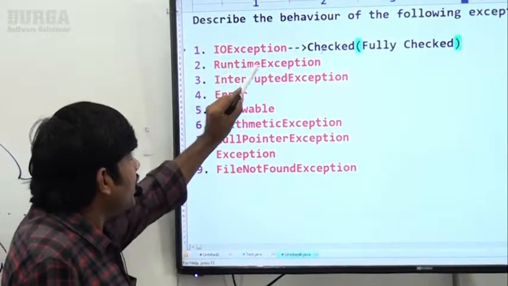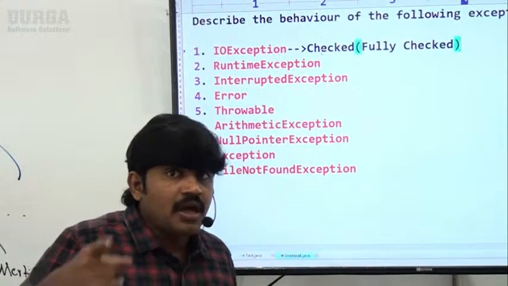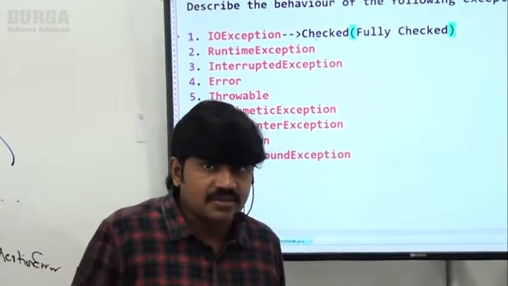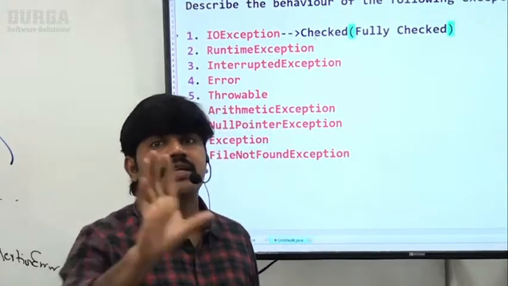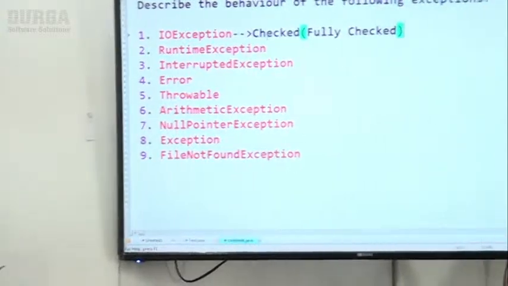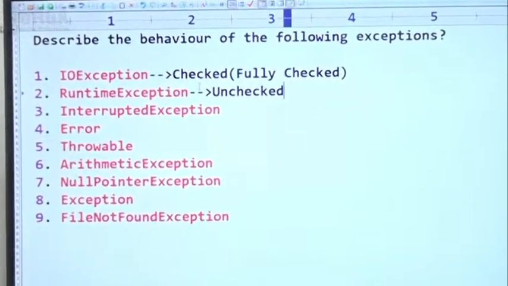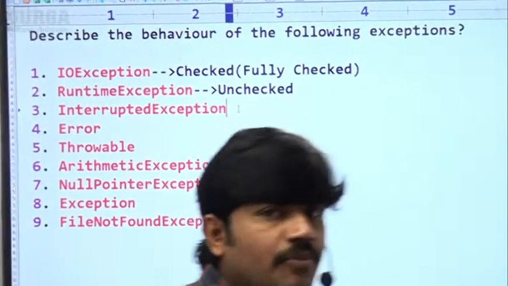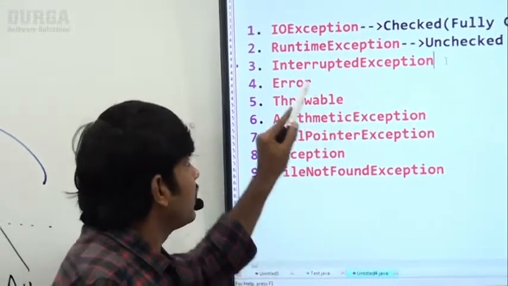Next, what about RuntimeException? Just now I told you, RuntimeException and all its child classes are unchecked. So simply this one is unchecked. Okay. Now what about InterruptedException?